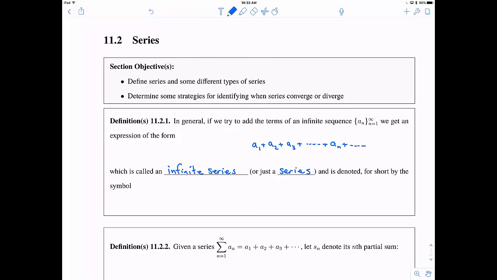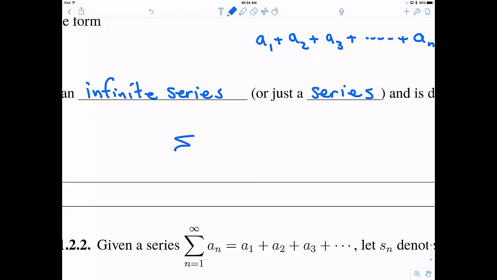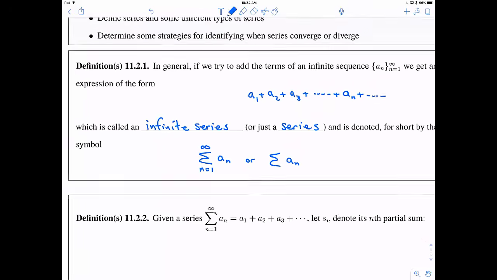Sometimes instead of infinite series, you just say series. We can denote it by the sigma notation: the sum as n goes from 1 to infinity of a sub n. Or you can just say the sum of an's, and if you don't include the subscripts, we'll assume it goes from 1 to infinity.